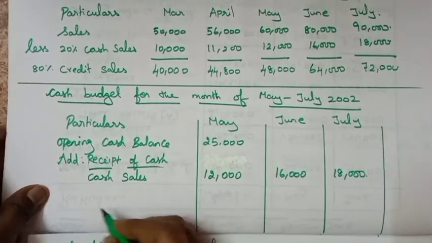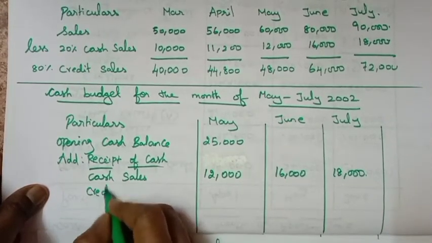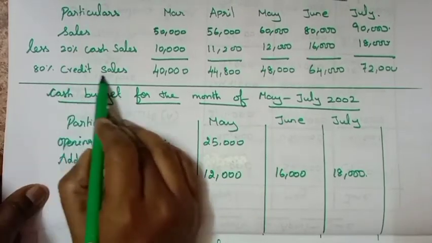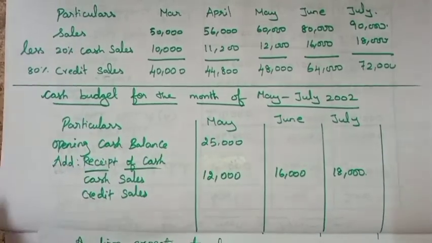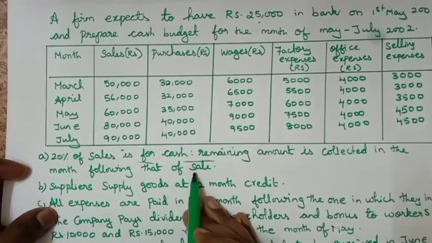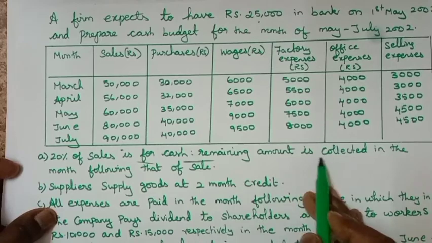Next one, credit sales. As per the adjustment, the remaining amount is collected in the month following.